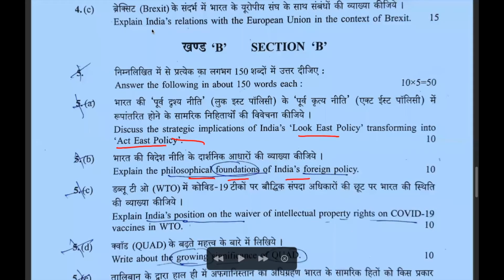Like we have the concept of the Panchsheel, we have the concept of NAM, we have the concept of not attacking or not being an aggressor. So these are the philosophical foundations that they have asked.